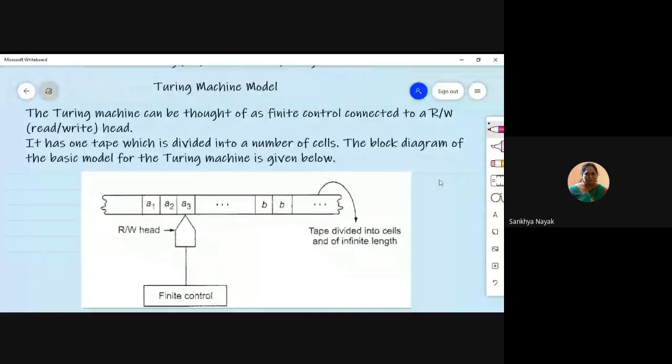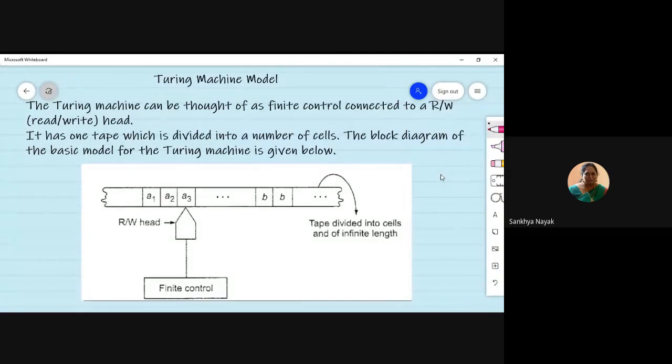So you can see a model over here. This is our Turing machine model. This is the tape I am talking about, and this is your read and write head. Finite control is the subject you are studying, isn't it? So the tape is divided into cells. You know that your disk is divided into sectors, tracks, etc. You have studied like that, no? So every tape can be divided into a number of cells. So this is your basic diagram or basic model of the Turing machine.